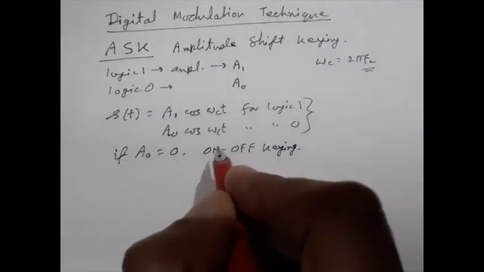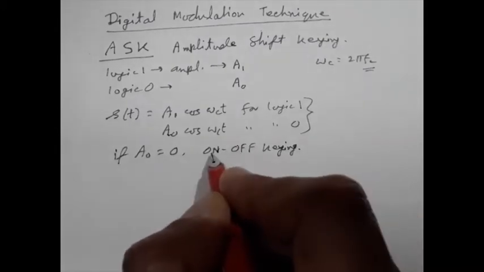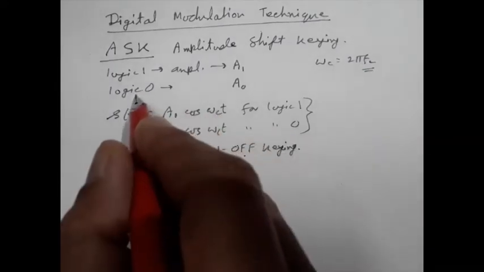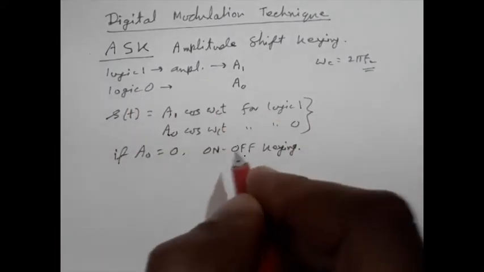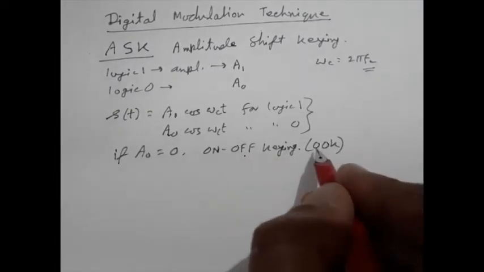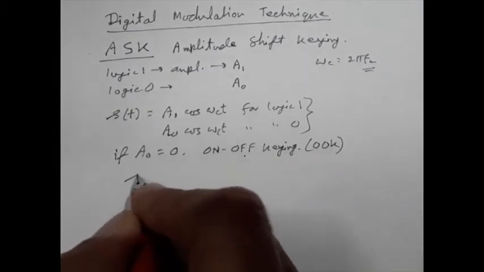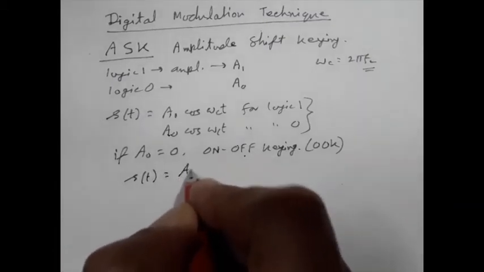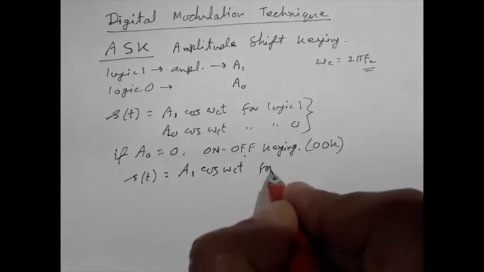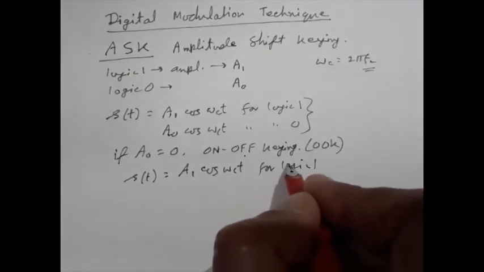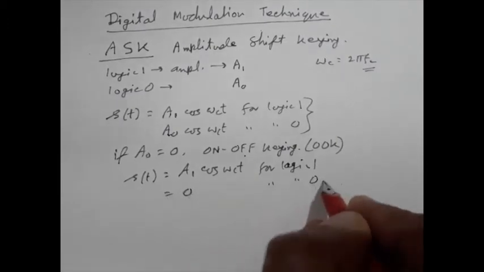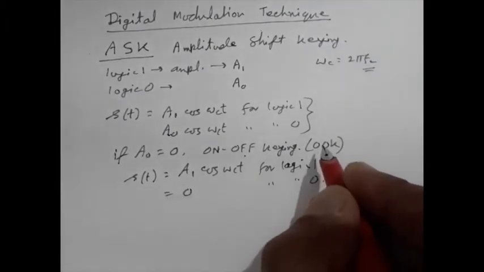On-off means the carrier will remain on when we have logic 1 and remain off when we have logic 0. So on-off keying, or in short form OOK: S(t) equal to A1 cos omega ct for logic 1 and equal to 0 for logic 0. So this is the expression for on-off keying.